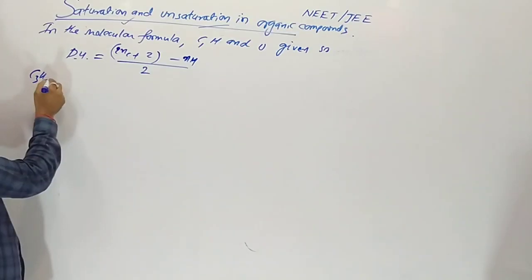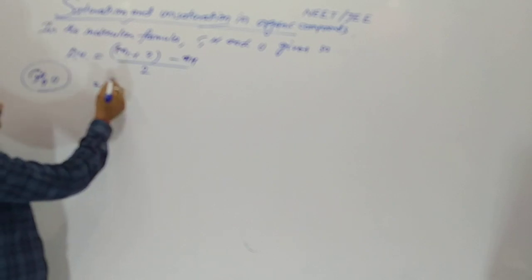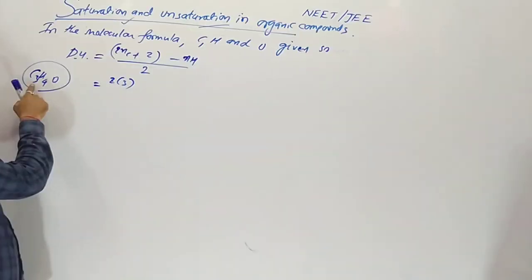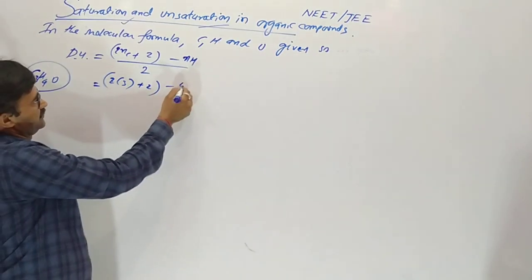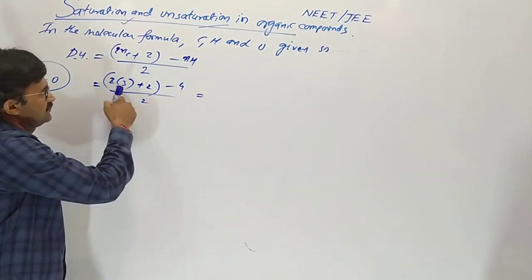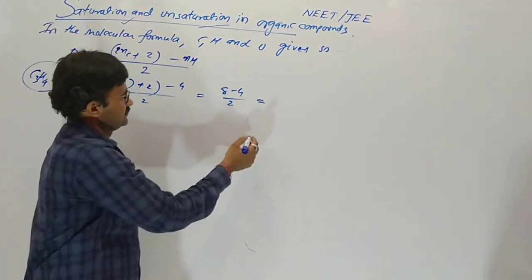So I am giving you an example. Suppose C3H4O is given. Number of carbon 3, number of hydrogen 4. 6 plus 2, 8 minus 4, by 2.